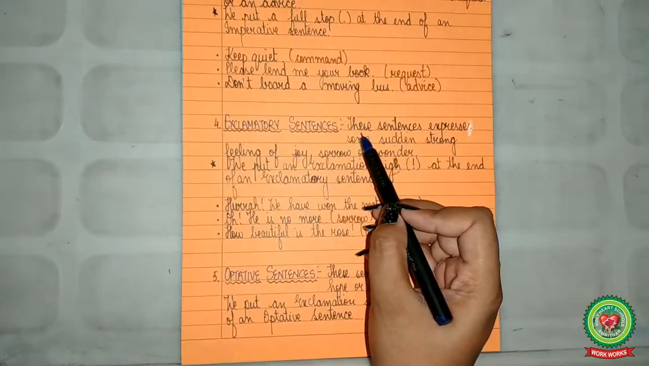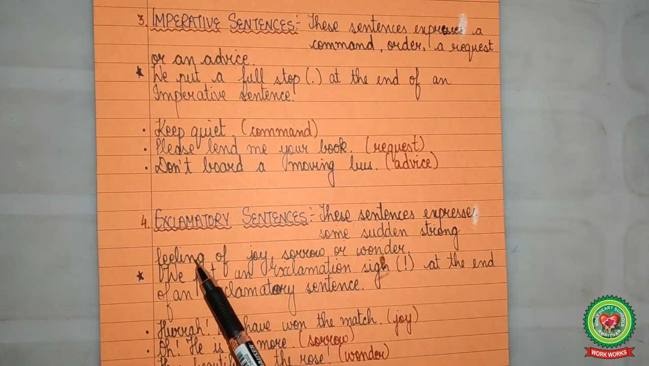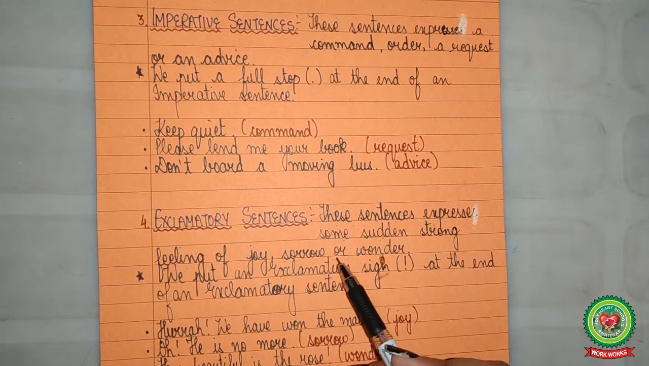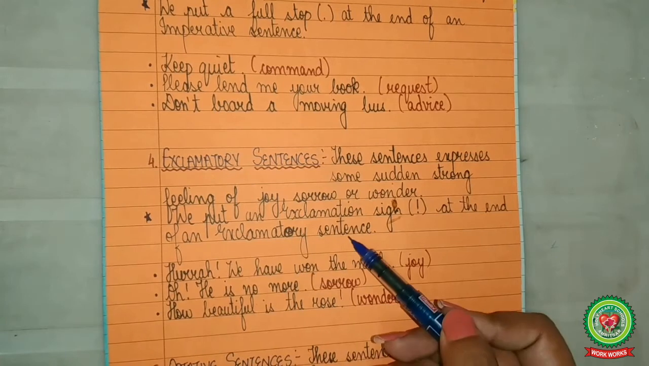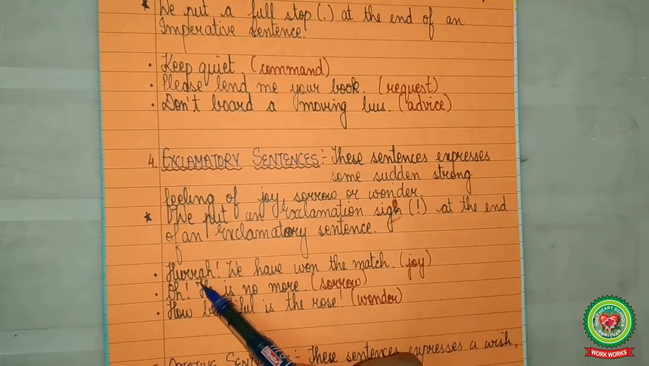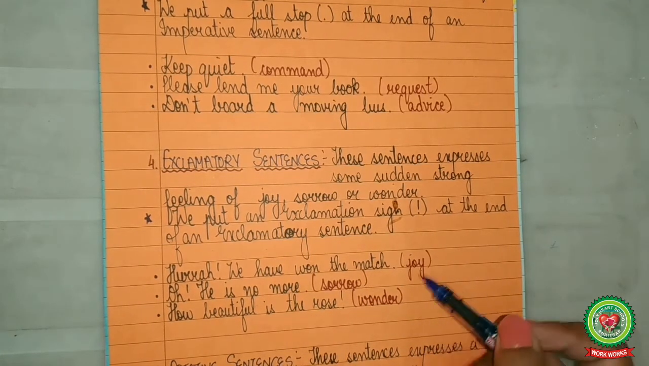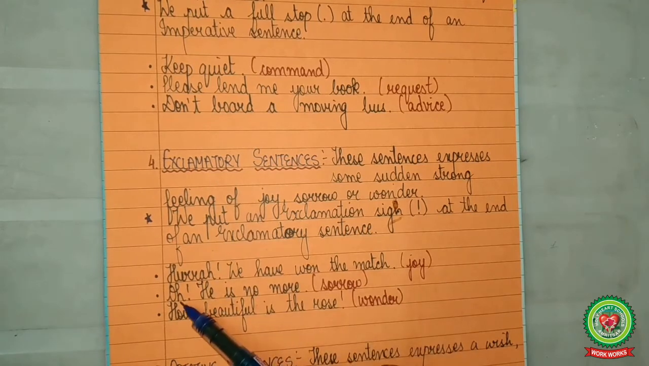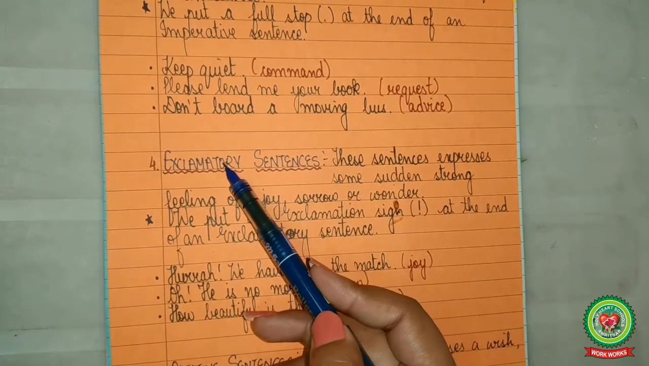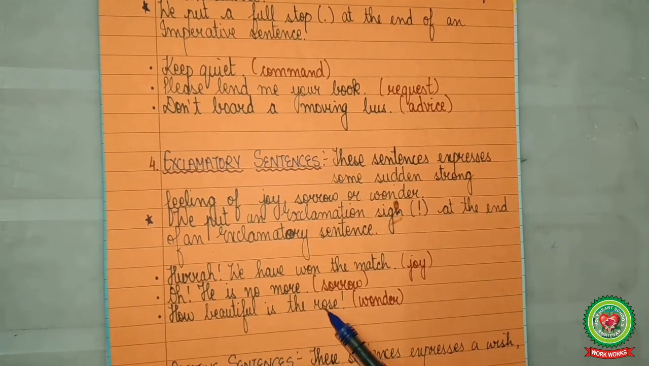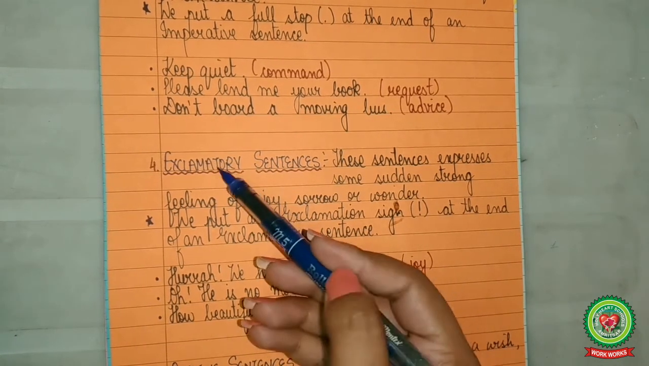Exclamatory sentences. These sentences express some sudden strong feeling of joy, sorrow, or wonder. We put an exclamation sign at the end of an exclamatory sentence. For example, hooray, we have won the match. Expresses sudden joy, so exclamatory. Oh, he is no more. Expresses sorrow, so exclamatory. How beautiful is the rose. Expresses wonder, so exclamatory.